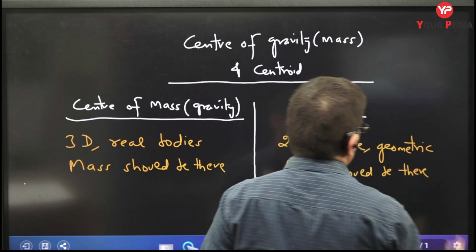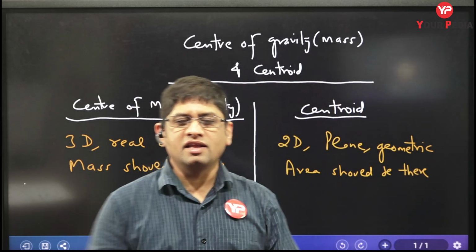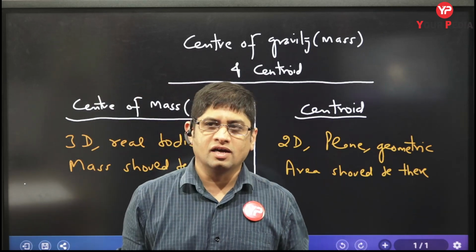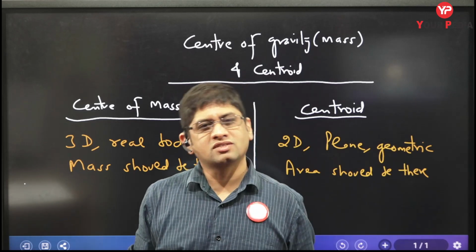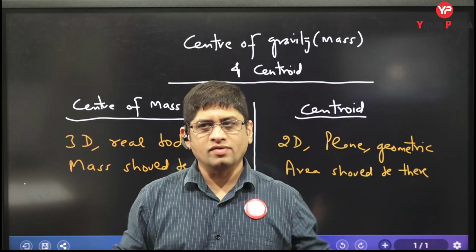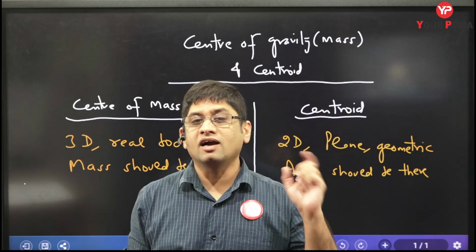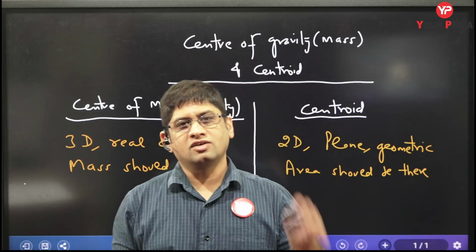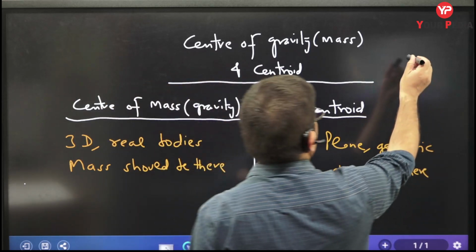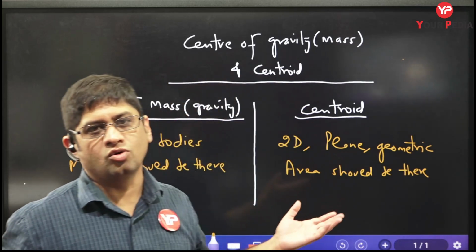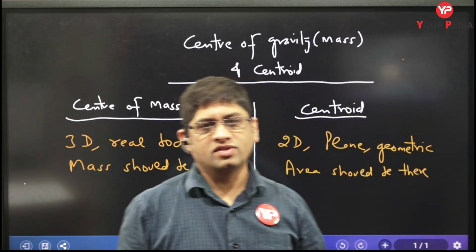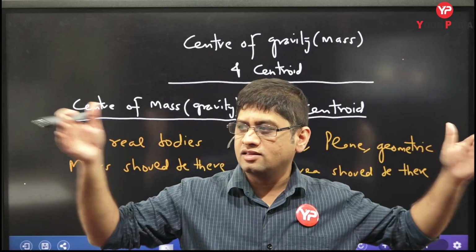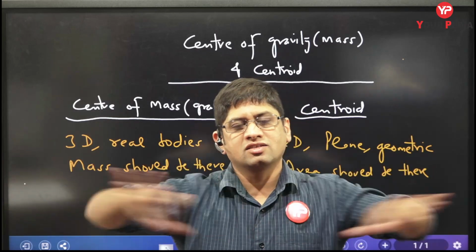Do you understand that? So which thing has area? A triangle has, a rectangle has, a circle has. Do you have area? Yes, we have area. Can you give me an example of something which does not have area also? Line. What does a line have? Only length. Can you give me something which does not have length also? Yes sir, a dot. If I give you a dot and ask you to calculate its length, you will say, sir, no length. If I say calculate the area, you'll say no area. So first dot, then line, then area, then mass. This is how it flows.